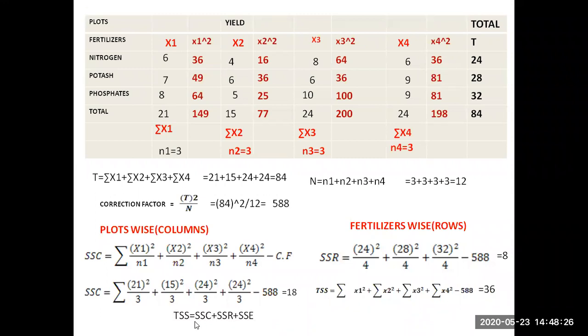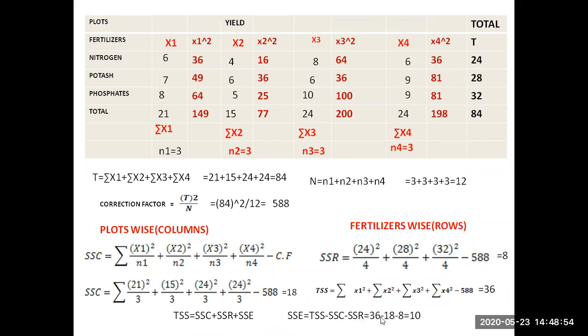Next, the relation between TSS, SSC and SSR: TSS is equal to SSC plus SSR plus SSE. TSS, total sum of squares, you already know. You don't know this one value, the remaining values you know, so just substitute. SSE is nothing but TSS minus SSC minus SSR.